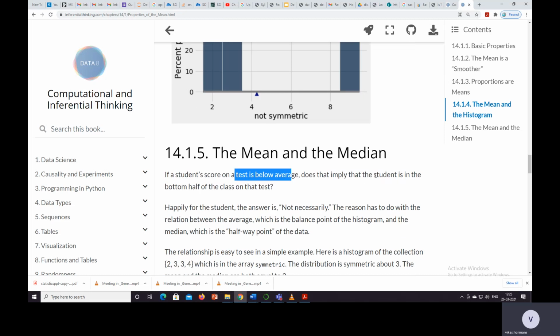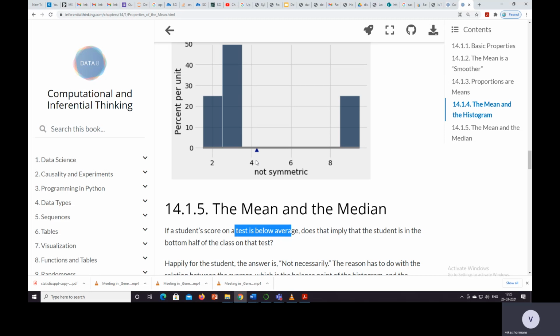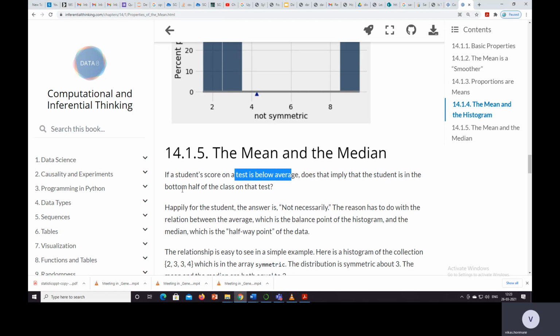And does that imply that the student is in the bottom half of the class on that test? Below average means it should be less than 4.25. So is this statement true or false? It is true, because we can say that below average means it is in the bottom half of the class on that test. Because it is below average, it might be 4.24.